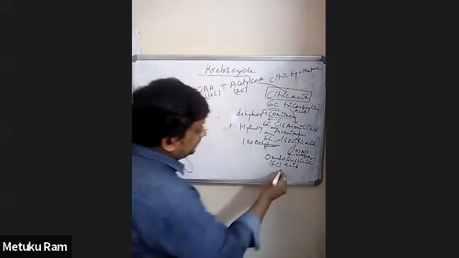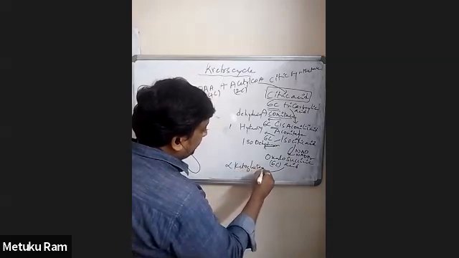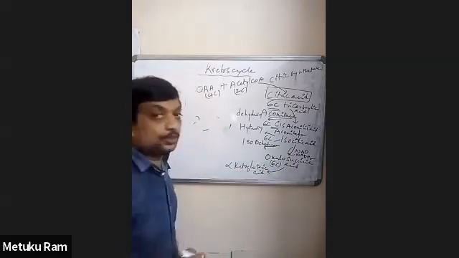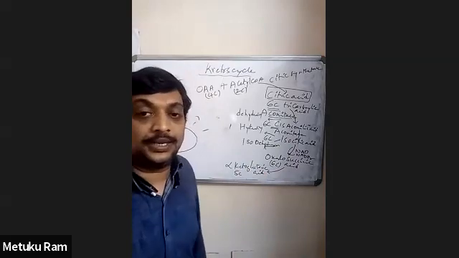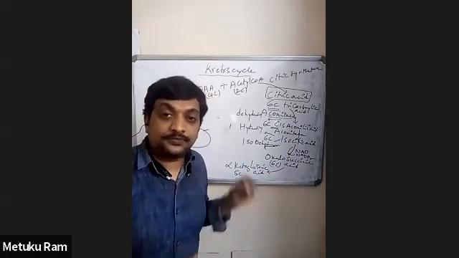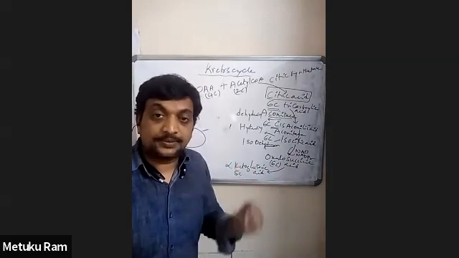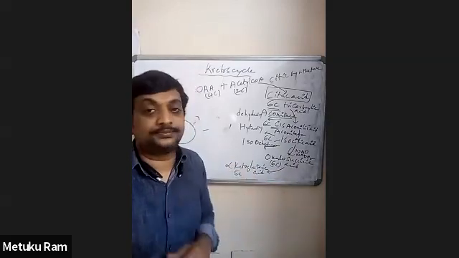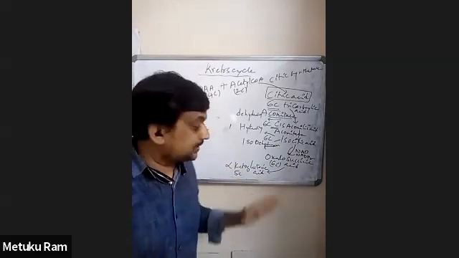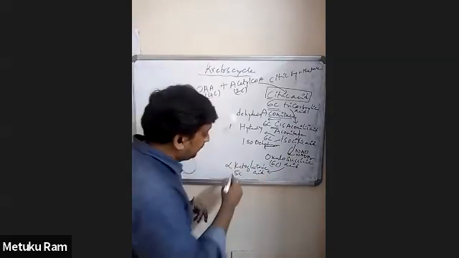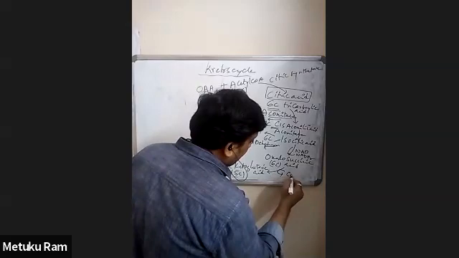This oxalosuccinic acid now converts into alpha ketoglutaric acid. This is a 5-carbon organic acid, a 5-carbon intermediate of the citric acid cycle. This is a 5-carbon dicarboxylic acid, not a tricarboxylic acid. This is the first dicarboxylic acid. This alpha ketoglutaric acid is a 5-carbon compound, and it is obtained from the 6-carbon oxalosuccinic acid by a process called decarboxylation.